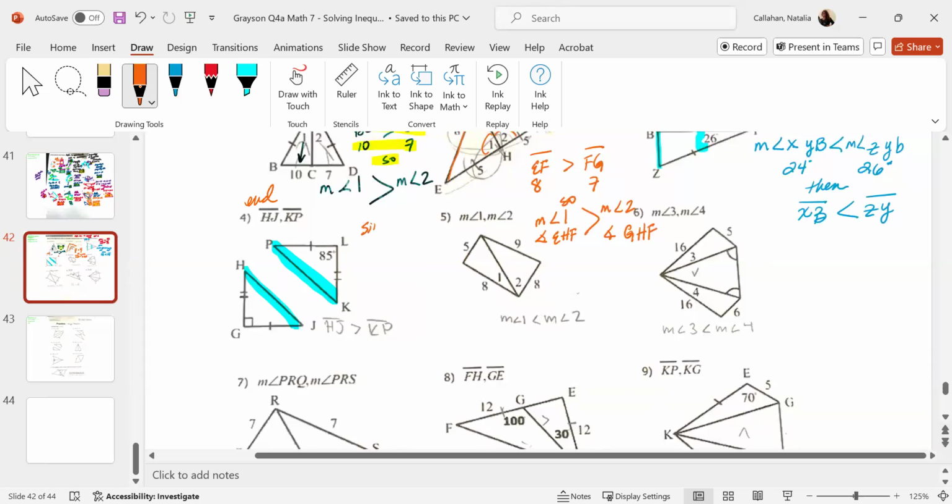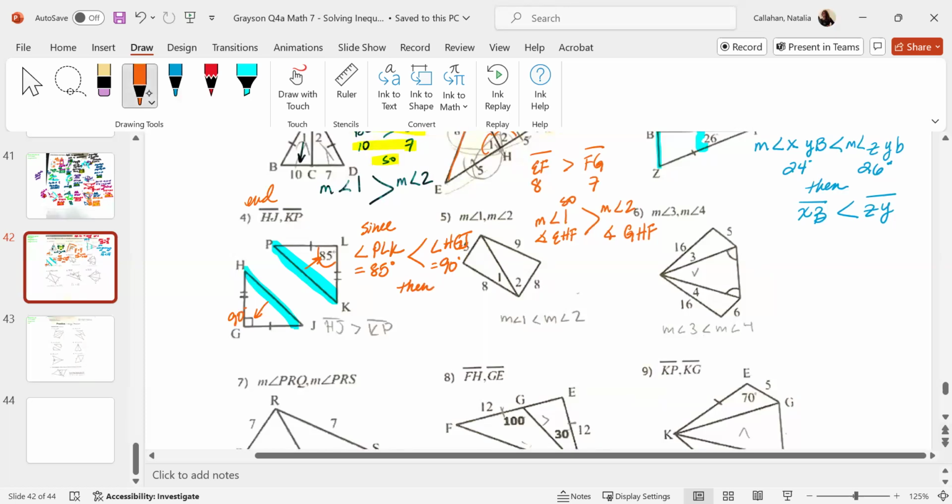So you can say since. Opposite of this is a 90-degree angle. Do you see that? Opposite of this is 85. Since angle PLK is 85 degrees, right? Is less than angle HGJ, which is 90 degrees, right?